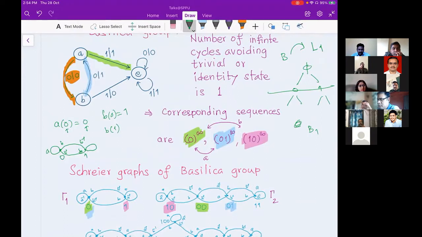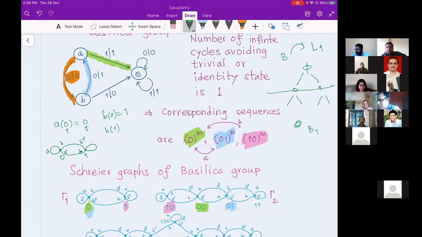So if you look at the action of the Basilica group on level 1, then you have two vertices. Take the stabilizer of both vertices and take their intersection. That is my subgroup. And it's a result by Nekrashevych that this stabilizer group is a finite index subgroup, and that index is nothing but the number of vertices in that level. Because of that theorem, your action graphs and Schreier graphs are isomorphic.